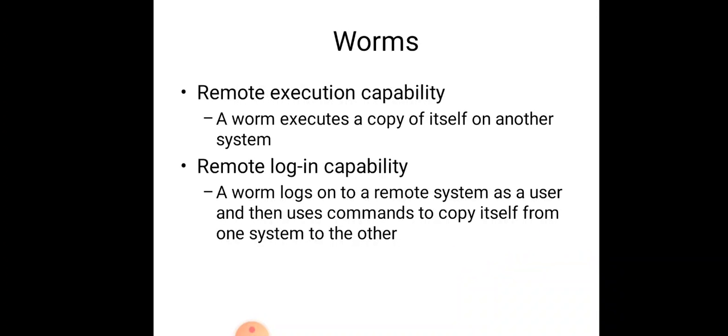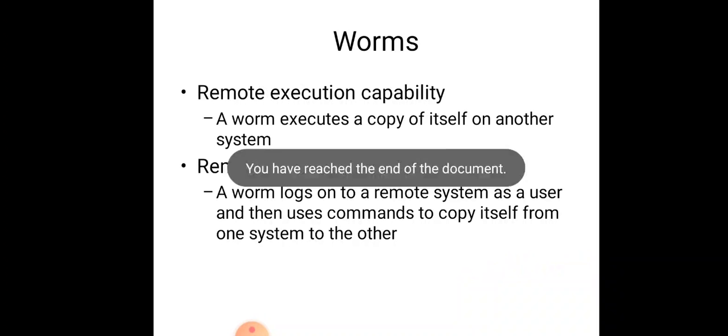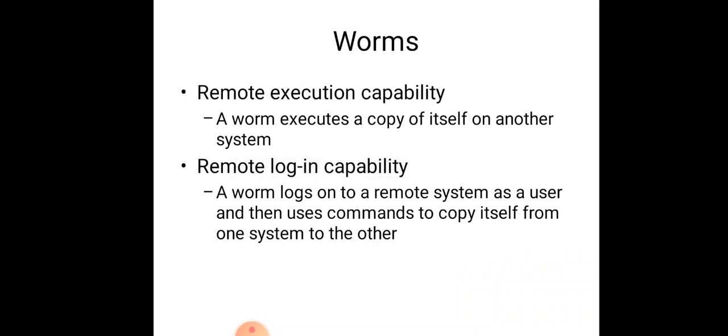They have remote execution capability. A worm executes a copy of itself on another system. It also has a remote login capability. A worm logs on to a remote system as a user and then uses commands to copy itself from one system to another. So these are the threats which we have from worms and viruses. They corrupt the system, corrupt the computer, or erase important files from the computer.